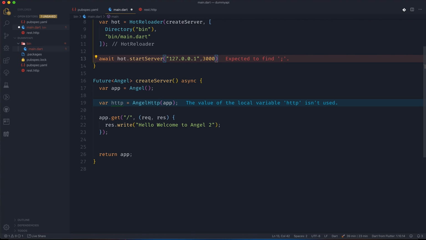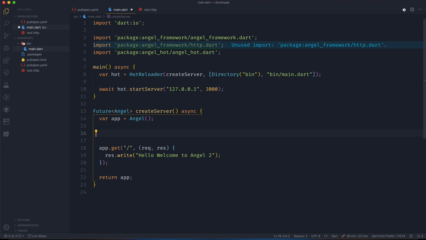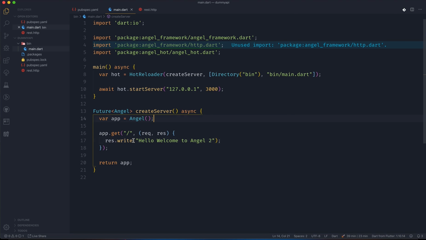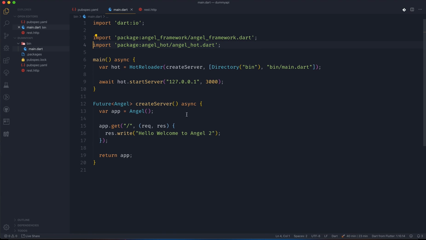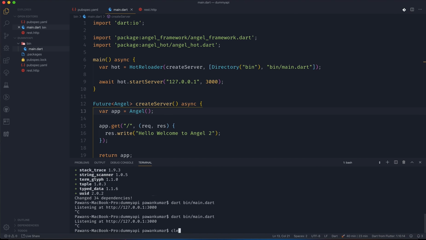So yeah, that's the only thing you have to do. So basically what we are doing, there is hot reloader, then we are starting the server, and this create server is giving us this angel, and now we can remove this line of code as well. And yes, so basically we have just 20 lines of code, and we can remove this as well. So yeah, that's everything we have to do, but this time our command will be a little bit different.